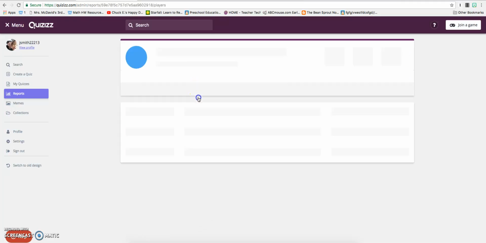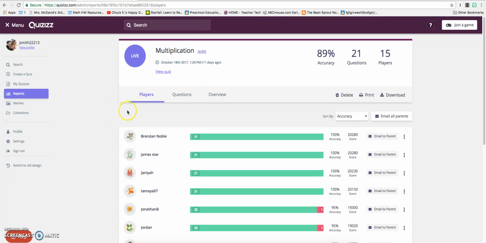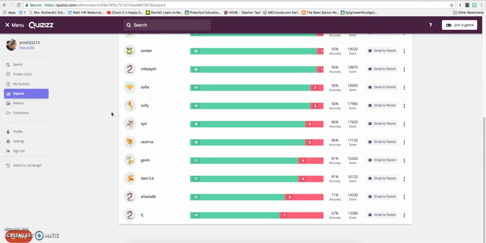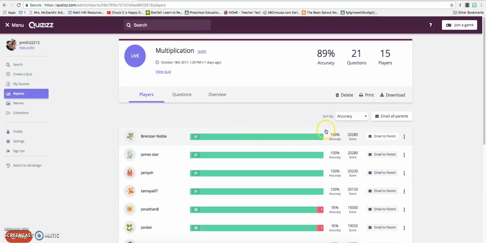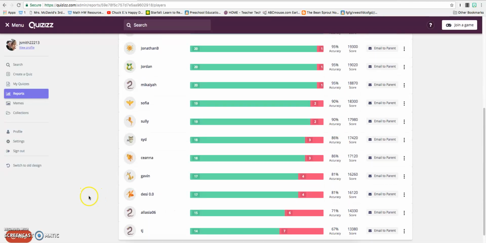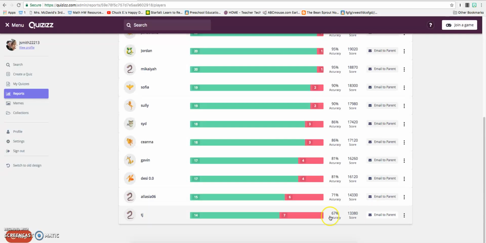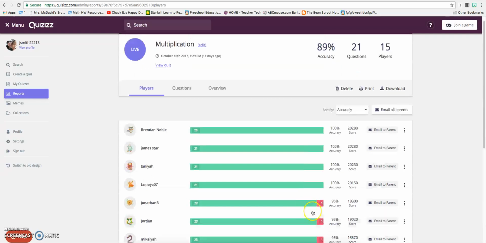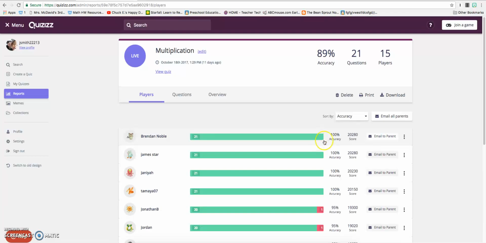Here, if I click on the quiz, it's going to show up all the players that played that quiz, as well as the answers that they got correct, and how many they got incorrect along with their accuracy. So I can look at this, and if I made the quiz and knew what was on it, I could see that TJ down here would need some more instruction more than Brendan up here. He's got 100% accuracy.